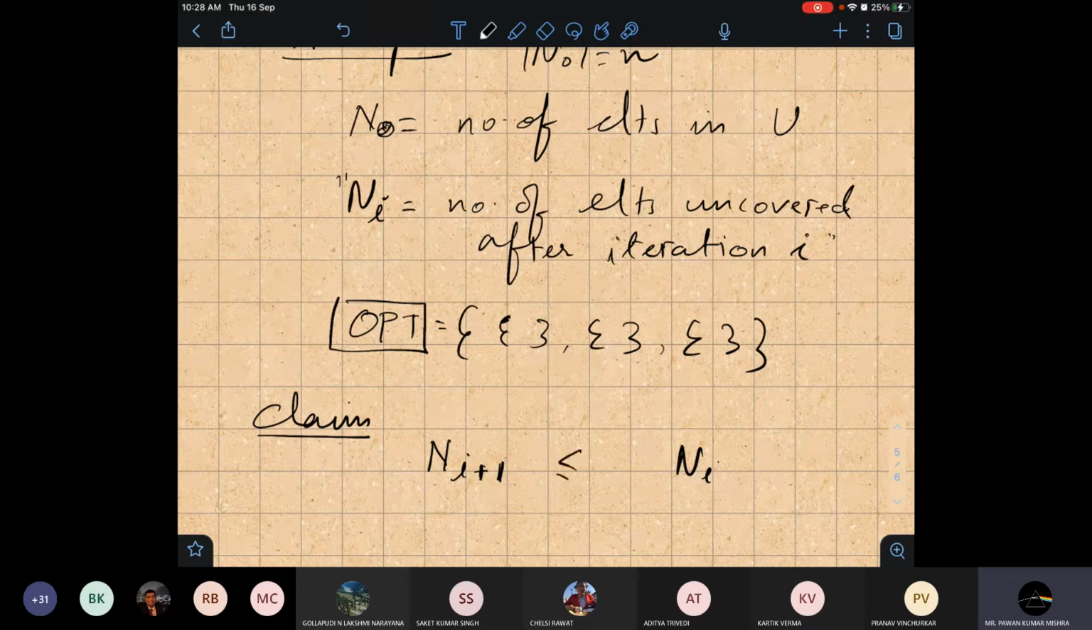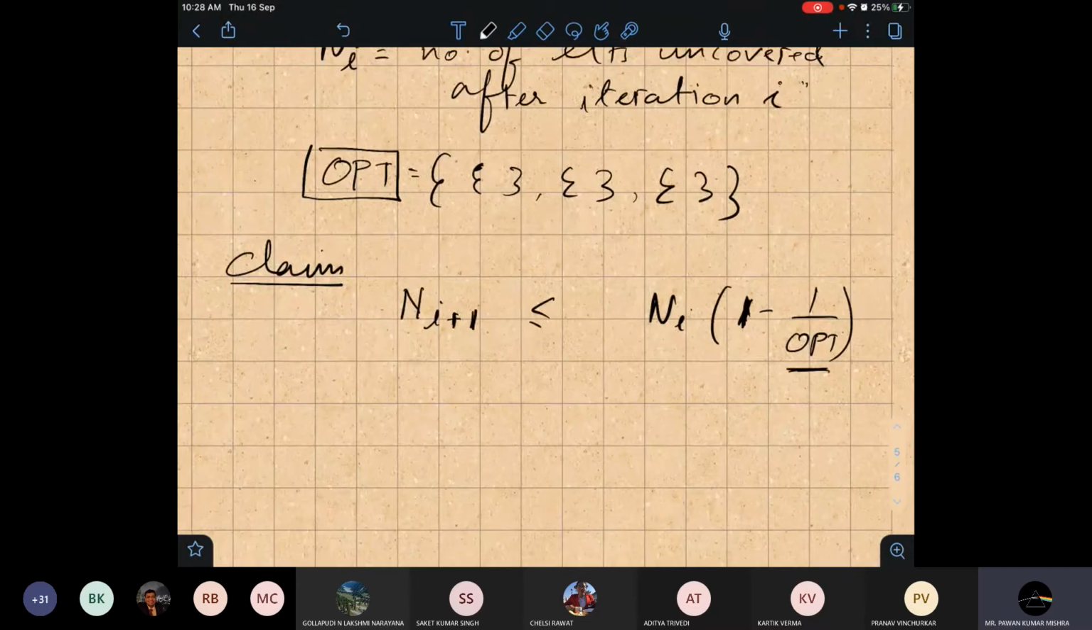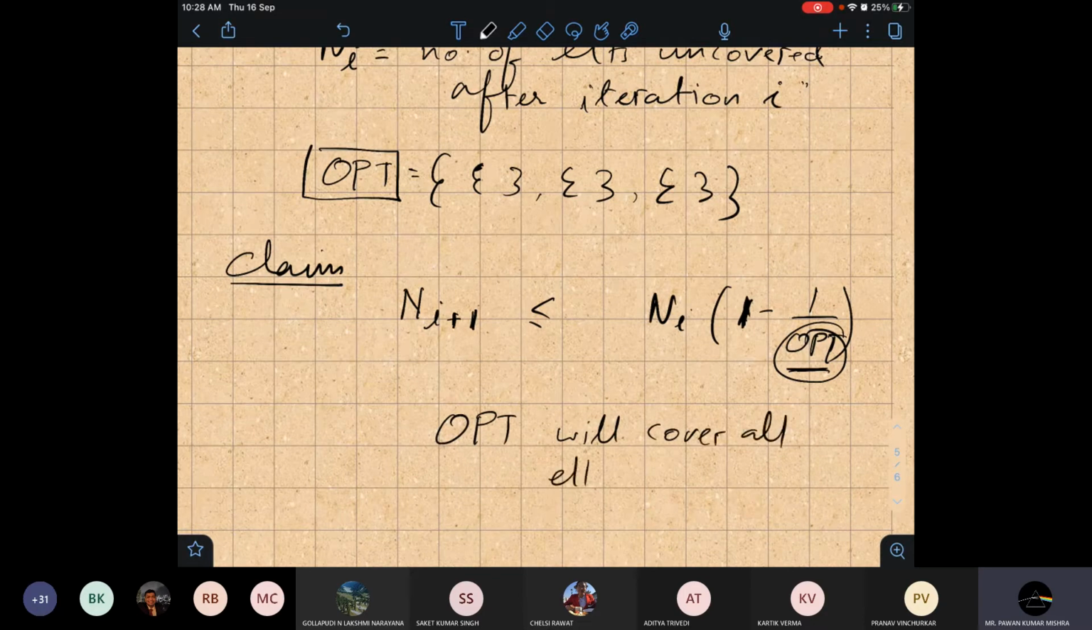So I am saying that this is nothing but ni times (1 minus 1 over opt). Now the question is, we don't know what opt is, so how are we relating i and i plus 1 with respect to opt? Yes, we don't know opt, but we know one thing: opt will cover all elements of U. You agree? Yes, no?